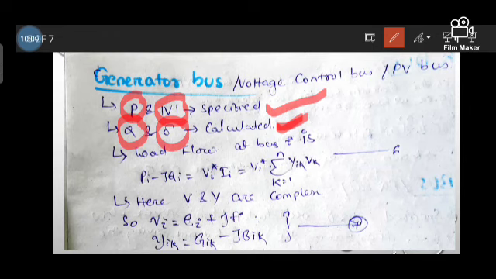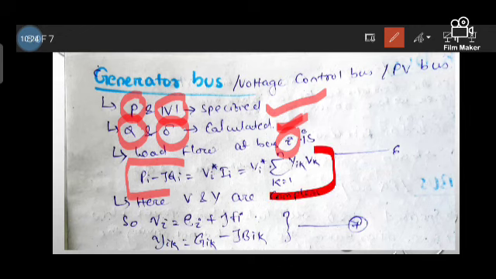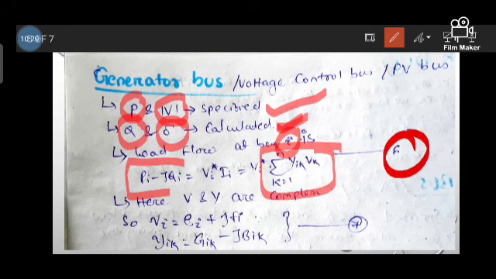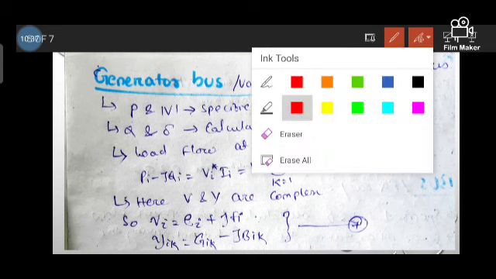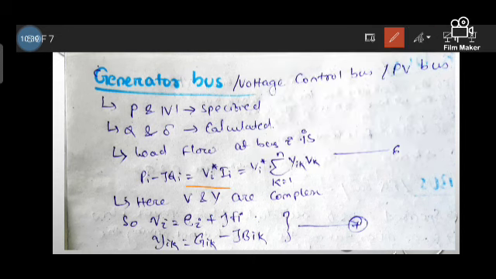So in the load flow, Pi minus jQi is equal to Vi conjugate into Ii, or the equation may be written as Vi conjugate times the summation of k is equal to 1 to n Yik Vk, that is equation number 6. Here V and Y, that is voltage and admittance, are in complex form.